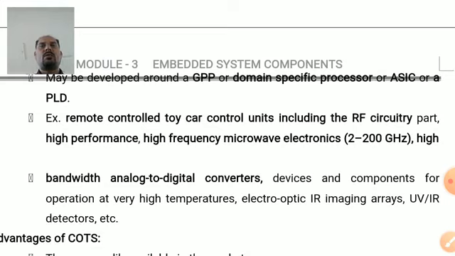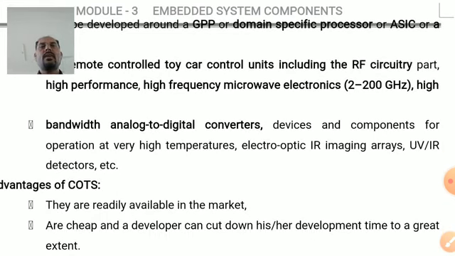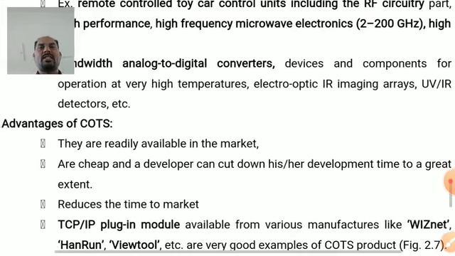Examples: remote controlled toy car control units including the RF circuitry part, high performance, high frequency microwave electronics operating at 2 to 200 gigahertz, high bandwidth analog to digital converters, devices and components for operation at very high temperatures, electro-optic IR imaging arrays, UV and IR detectors, etc.